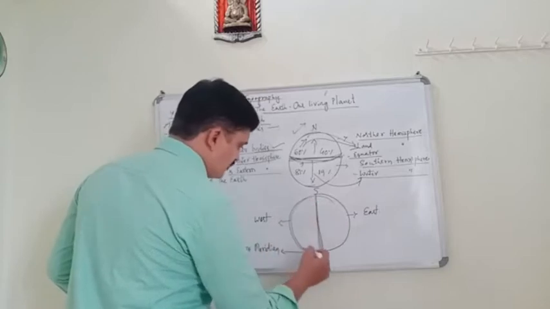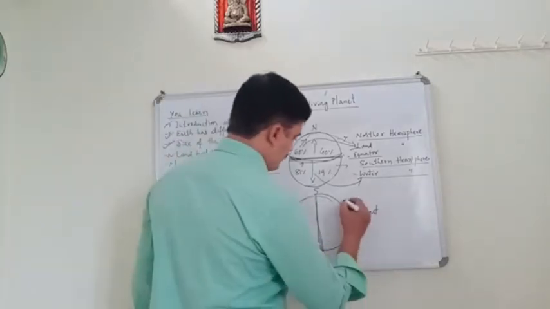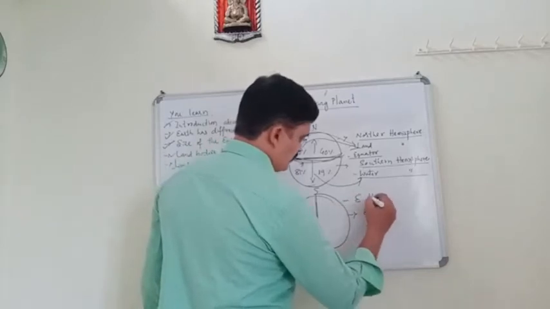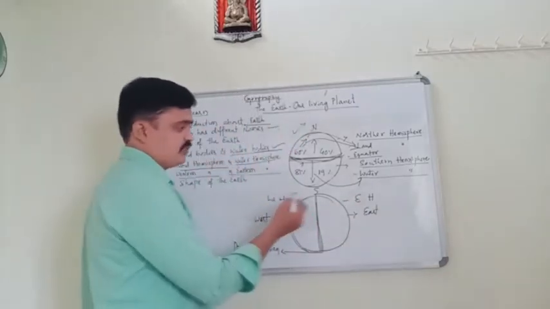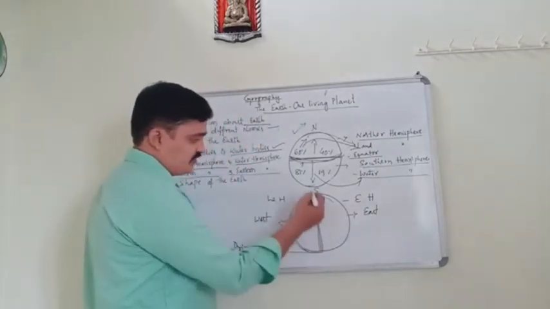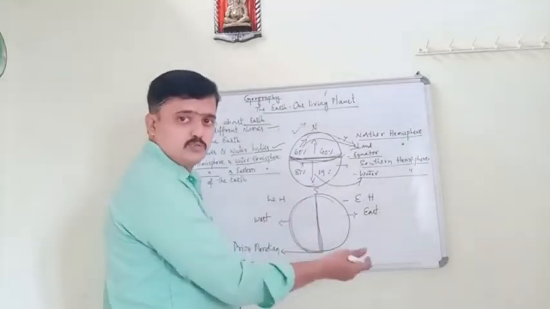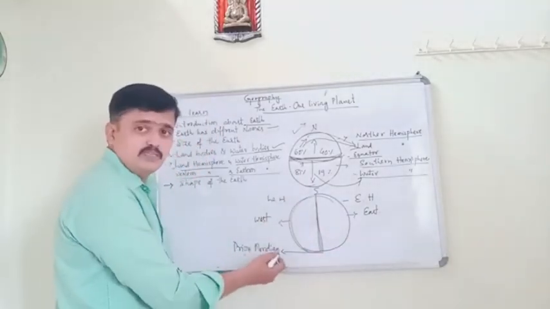This is called the Western Hemisphere and this one is called the Eastern Hemisphere. What divided the globe into west and east is the prime meridian.